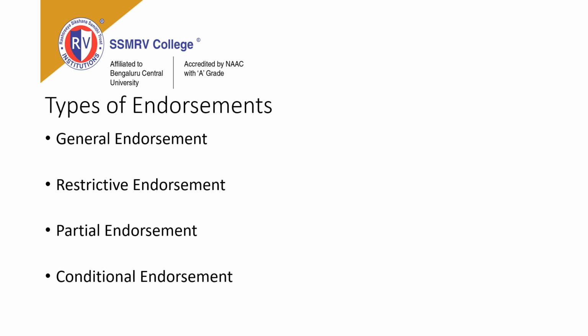What is general endorsement? As I told you in a previous example, a very simple way of endorsing it: you write on the back of the check or the front of the check or on a slip of paper, and you endorse it to transfer it to somebody else. What is restrictive endorsement? Restrictive endorsement is where you say that the money has to be paid to B or C, to A or B only. Very specifically, you are mentioning the name of that particular person. Okay, and what is partial endorsement?